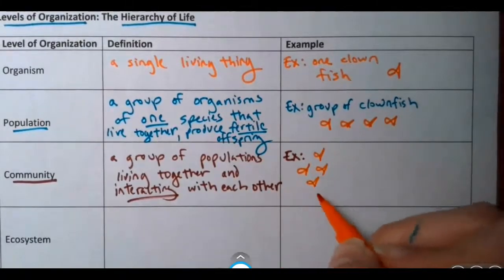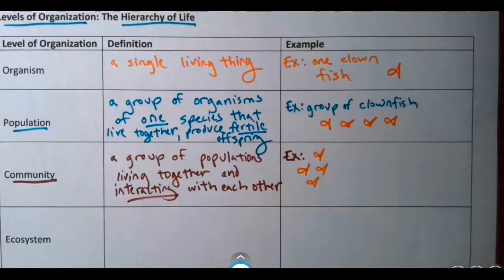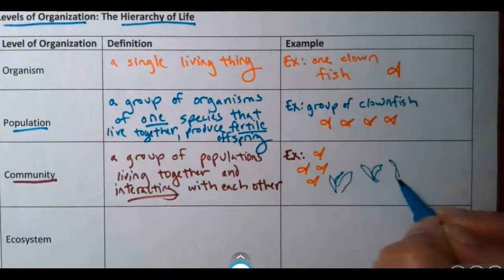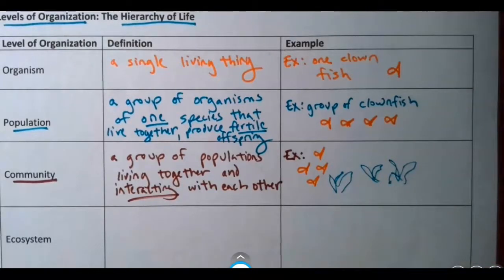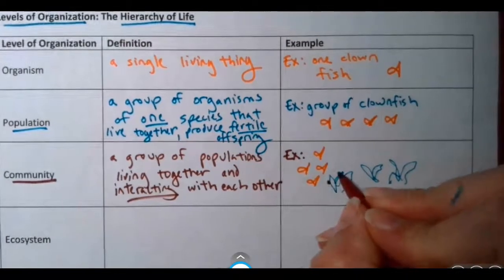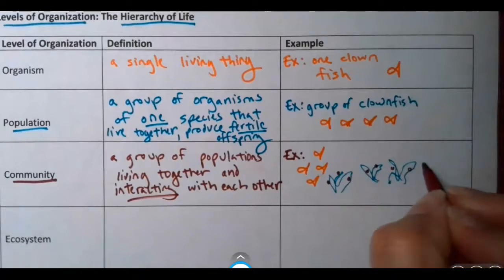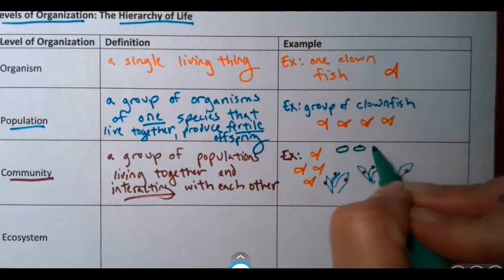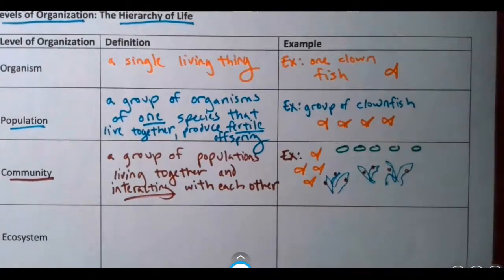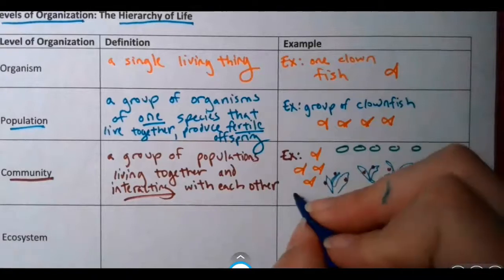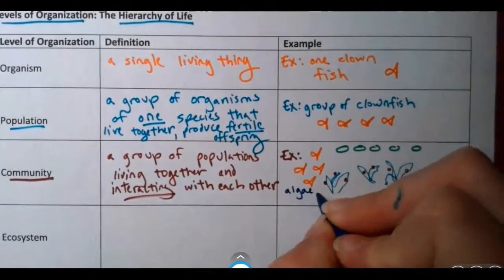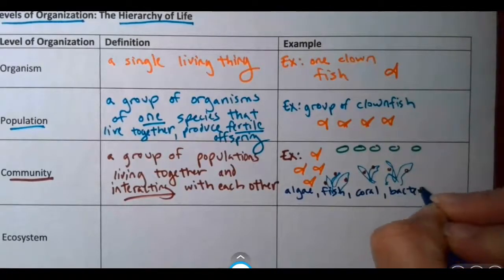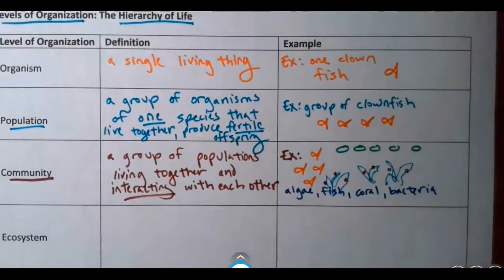Now, 3 or 4 fish don't make up a population, but I don't want to draw hundreds of clownfish. And then maybe we have our populations of coral. Then maybe we have the bacteria that live on this coral. Then maybe we have the phytoplankton, the algae. So all of these organisms together make up the community, right? We have algae, fish, coral, and bacteria. These all work together to make up a healthy community.